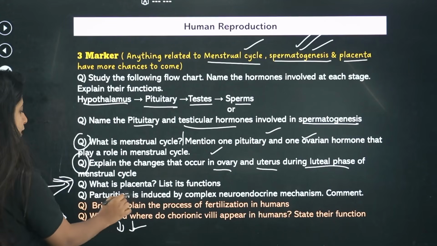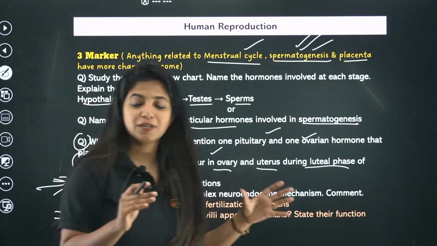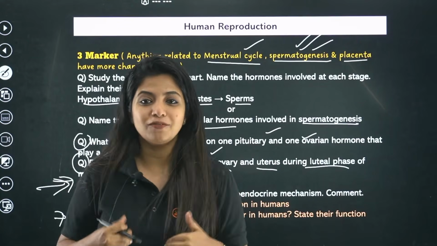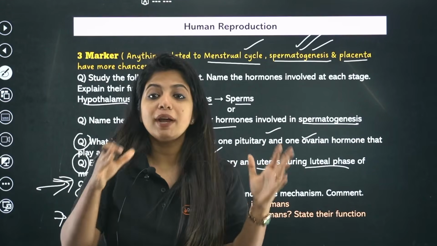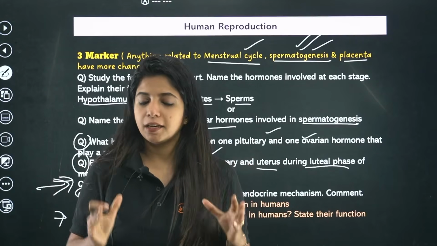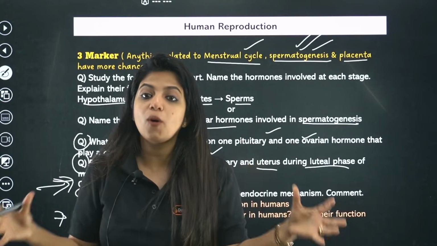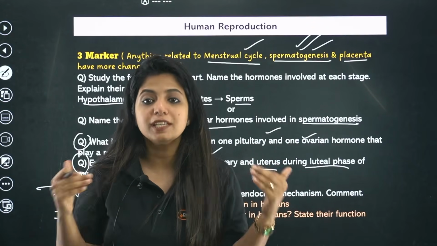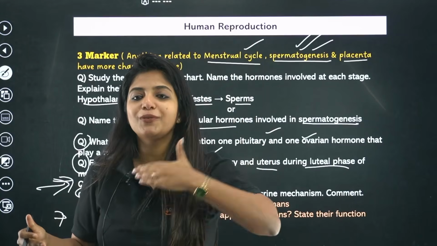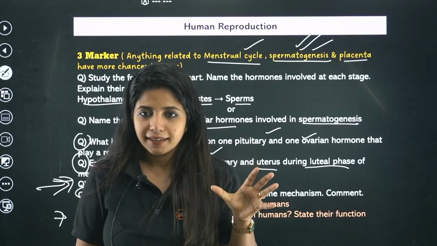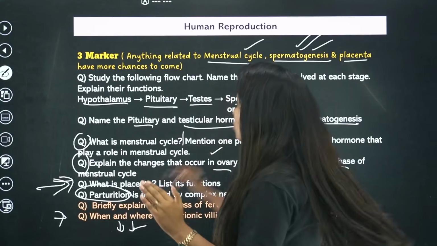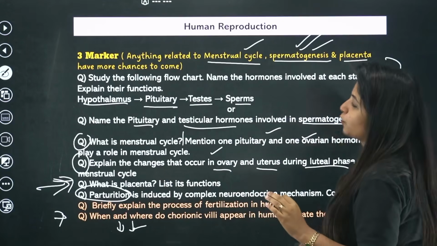Okay, apart from it, there's a question that is parturition. Parturition is what? Expulsion of the baby out of the mother's womb once it is formed completely, right? Now, this is a neuroendocrine mechanism. What do you mean by that? That means nervous signal, endocrine signal, all of it is being mixed over here. How do we explain that? So, you have to explain the whole flow of how the baby comes out, what is fetal ejection reflex and things like that. Cool. These are the important types of questions that are going to come.